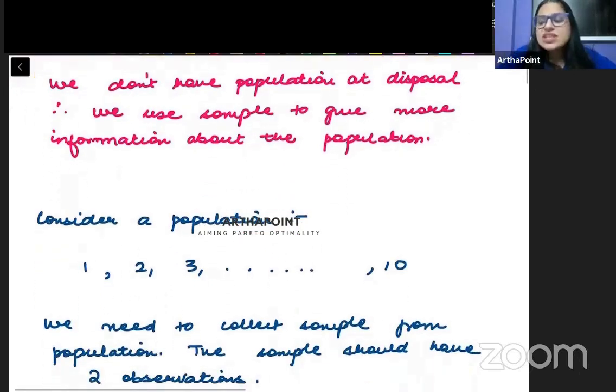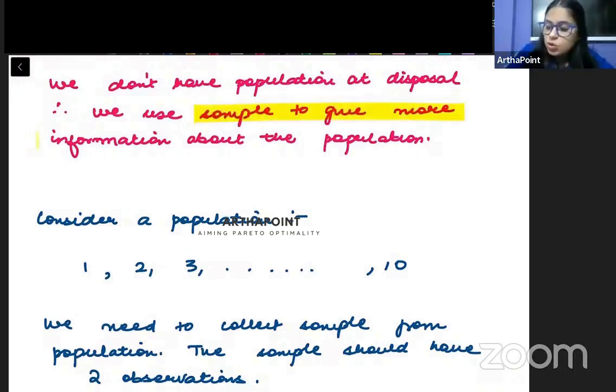ठीक है, क्यों ऐसा करना पड़ता है, क्यों हमें सैंपल के साथ काम करना पड़ता है? So we need to work with the sample because not always the population will be at your disposal, the population will be at your hand. आपके पास हमेशा पॉपुलेशन होगी ही नहीं काम करने के लिए, so you will have to work with the sample. So sample can be used to understand something about the population.